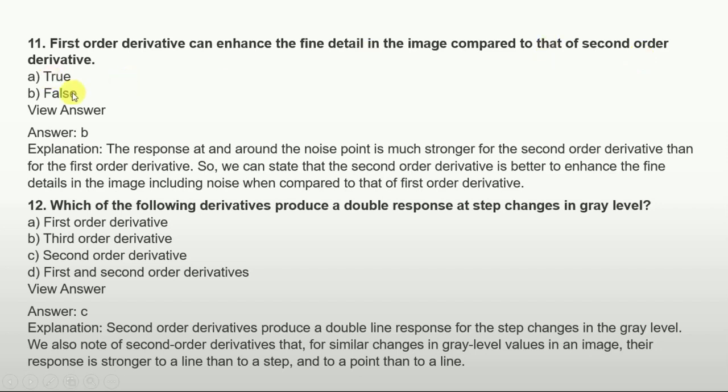So the answer is false. Next question: which of the following derivatives produces a double response at step changes in gray level? First order derivative, third order derivative, second order derivative, and option D is first and second order derivative. So the answer is second order derivative. If we see the explanation, the second order derivative produces a double line response for the step change in the gray level.